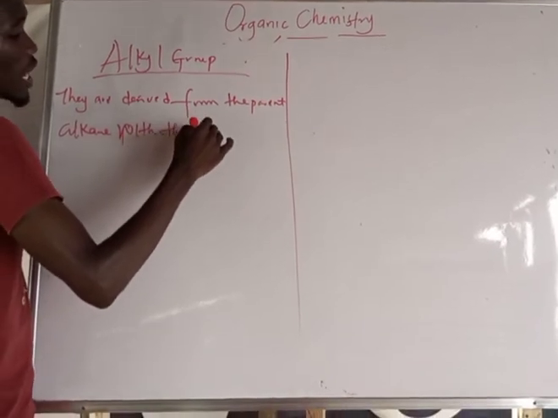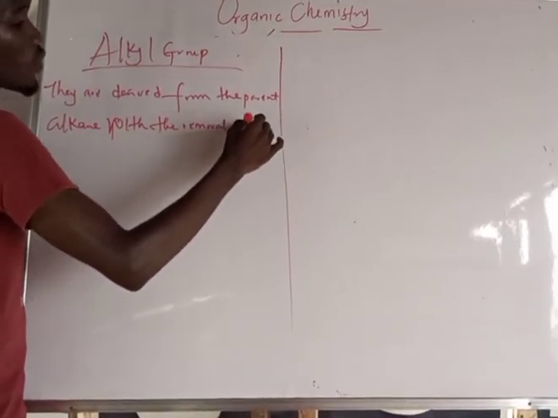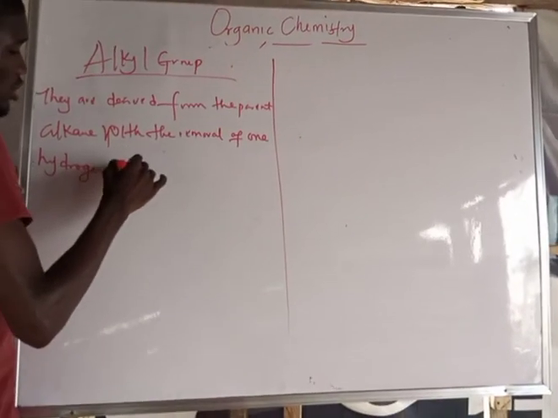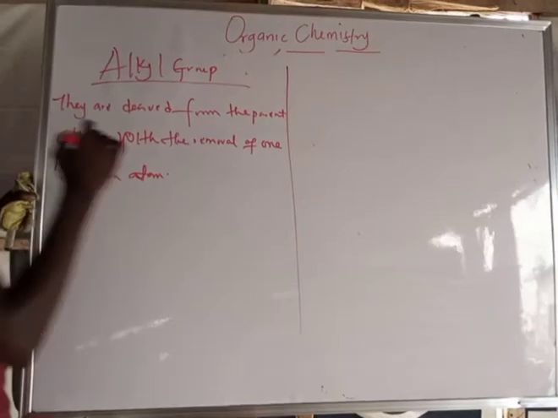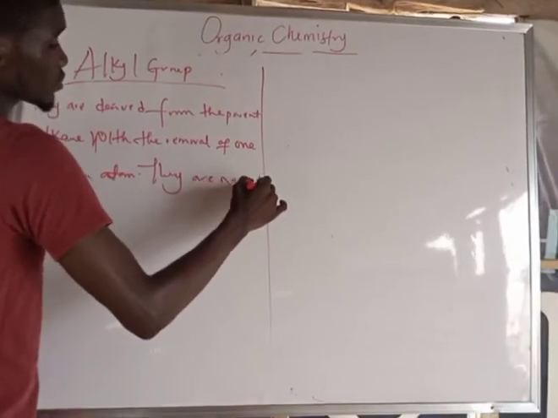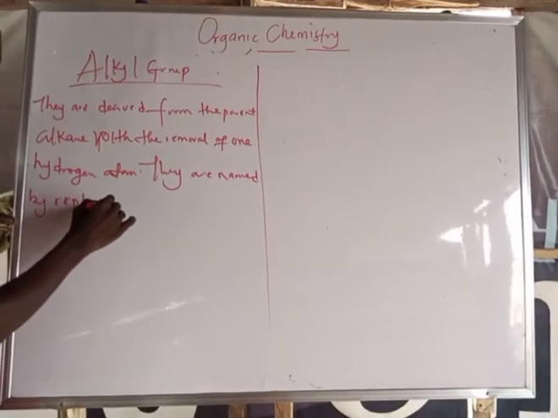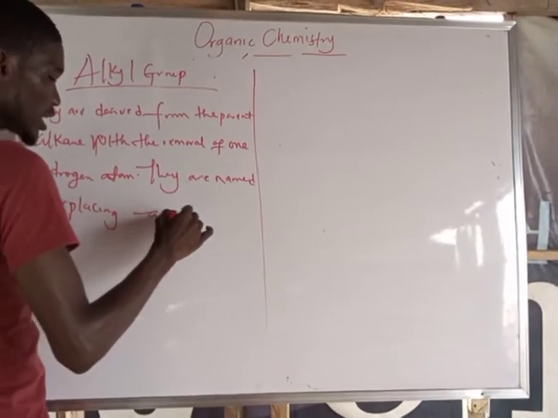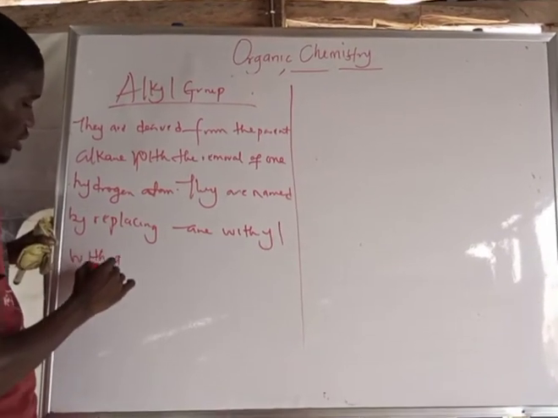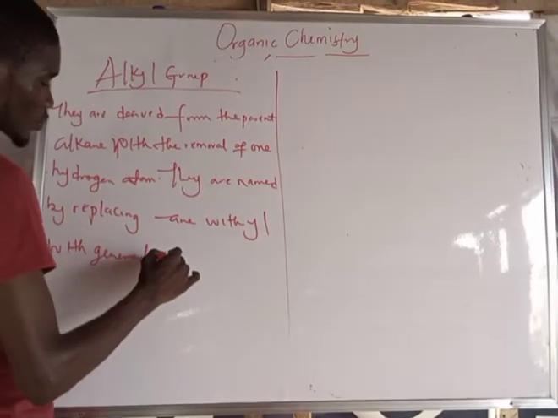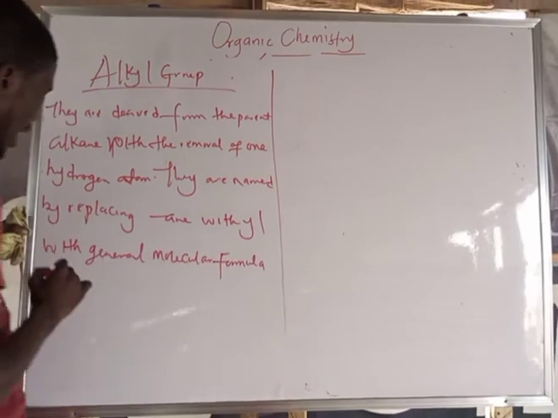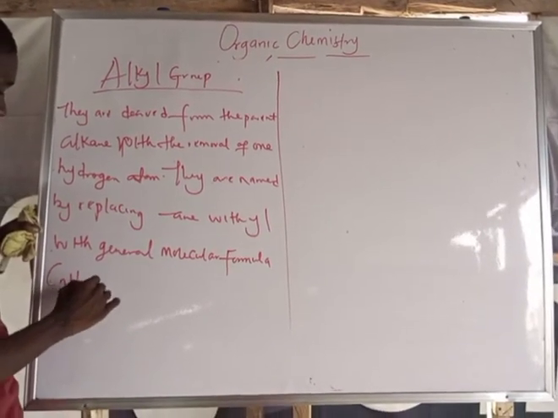with the removal of 1 hydrogen atom. They are named by replacing ANE with YL, with general molecular formula CnH2n+1.